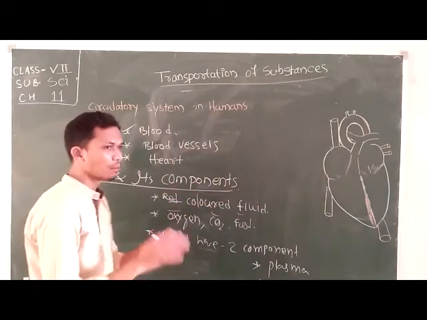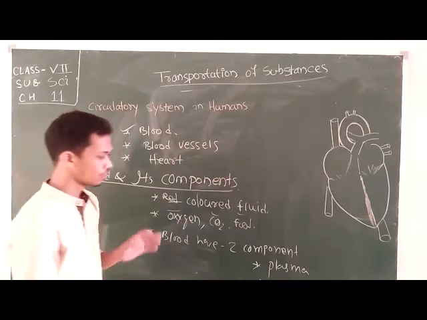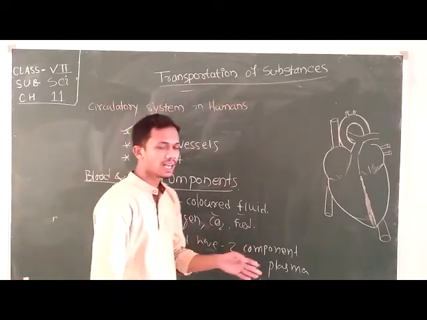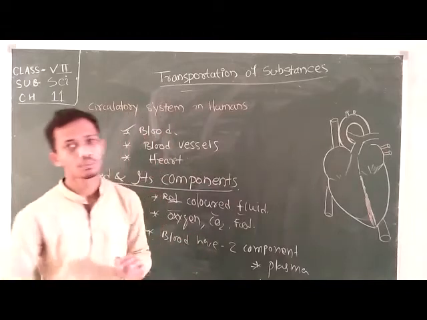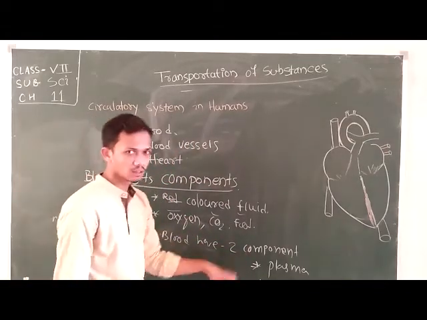So blood comprises two types of things inside it. First one is plasma, and next one is your cells. Plasma is the liquid portion of the blood, and cells are the solid portion of the blood. Okay, so let's learn briefly about these two things.